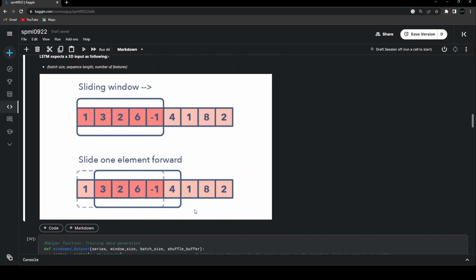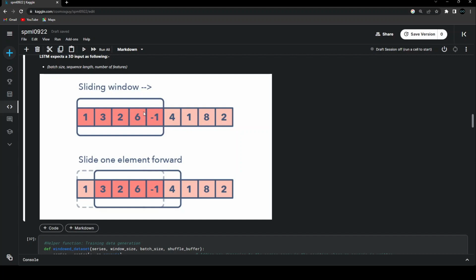Don't worry if you're not able to understand this properly. I'll be showing you a live implementation of a random example. We'll be using the example of the Sunspot data itself. We'll be taking the first 10 data points, and we'll try to create these kinds of windows. But instead of choosing a window size of 5, we'll be choosing a window size of 3. So in our case, we'll be taking the first 3 data points, then predicting the value at the fourth point, and then again sliding our window by 1 unit.